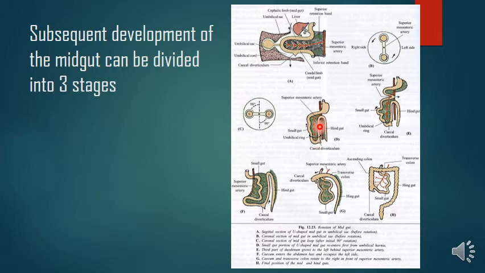In the second stage, the length of the right limb is increased and it is thrown into coils, and then after 10 weeks of stay in the physiological umbilical hernia, it now returns back into the abdominal cavity, because the abdominal cavity has increased in its capacity, and comparatively the size of the liver and the kidneys is reduced at this stage.